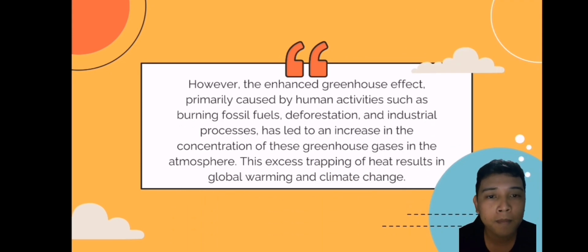However, the enhanced greenhouse effect primarily caused by human activities such as burning fossil fuels, deforestation, and industrial processes has led to an increase in the concentration of these greenhouse gases in the atmosphere. This excess trapping of heat results in global warming and climate change.